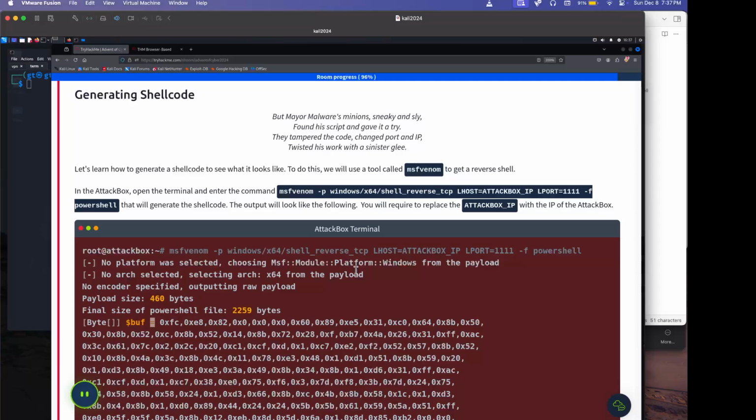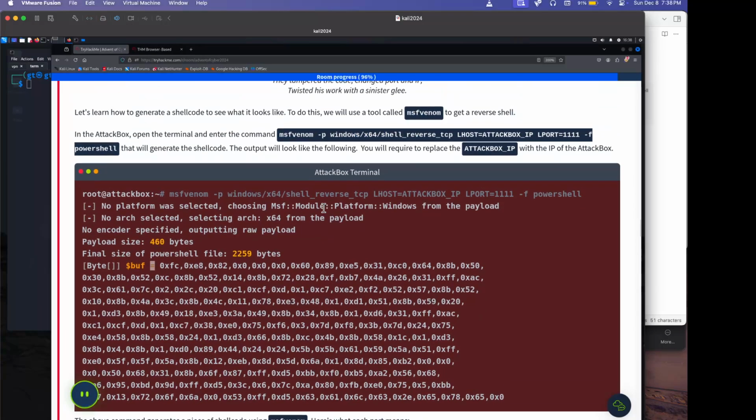In the attack box, open the terminal and enter the command. We are generating a payload for Windows 64-bit, and it's a reverse shell. We're going to give it our attack box IP, and the port where we want the target machine to connect. And what does F stand for? I forgot what F stands for. But then it will run it using PowerShell.